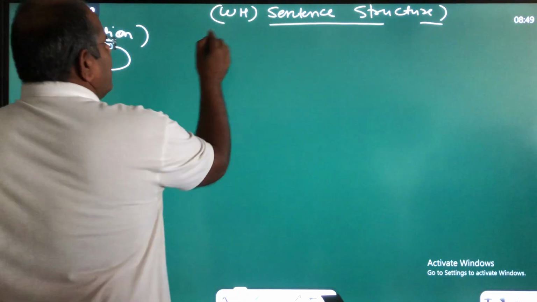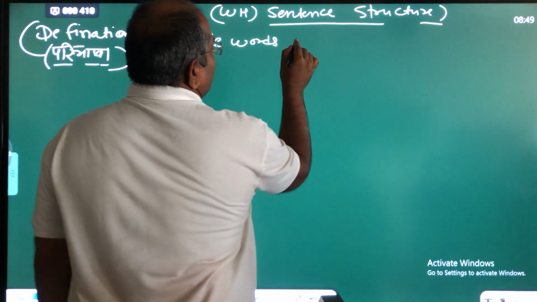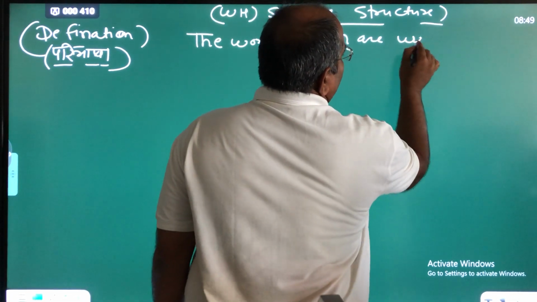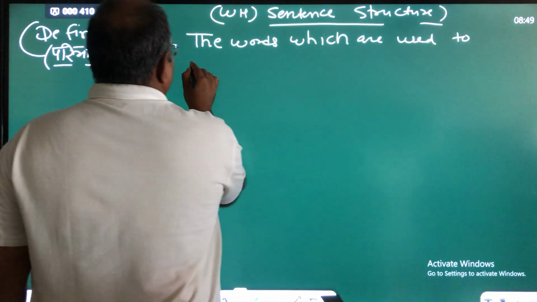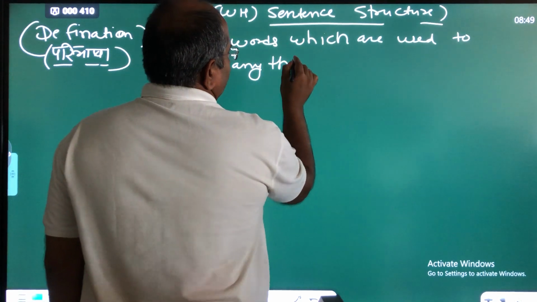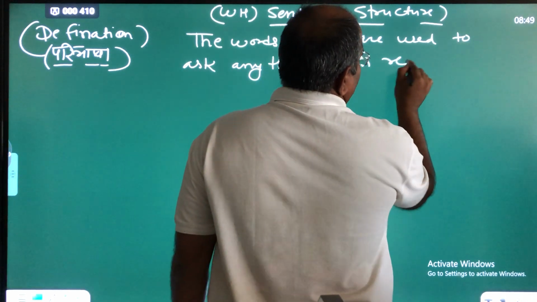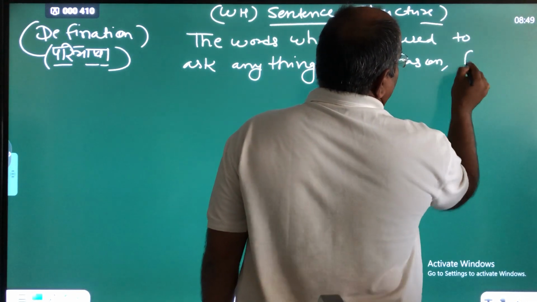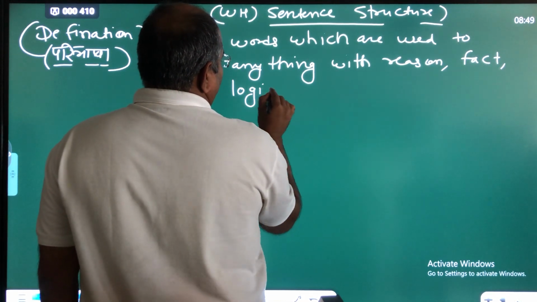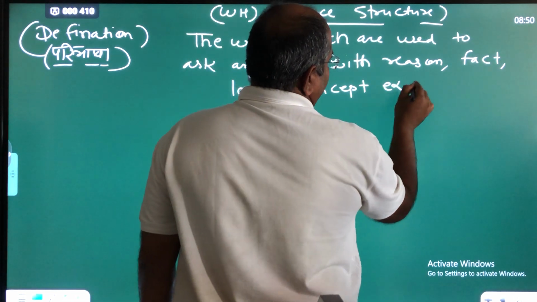It means the words which are used to ask anything with reason, fact, logic, concept, etc. Okay?